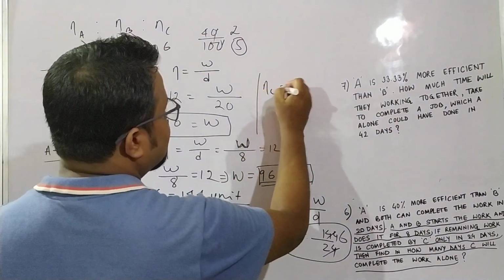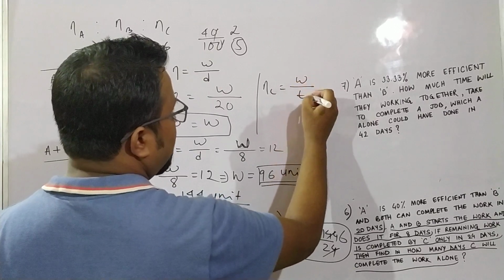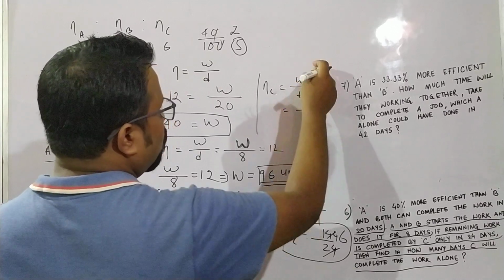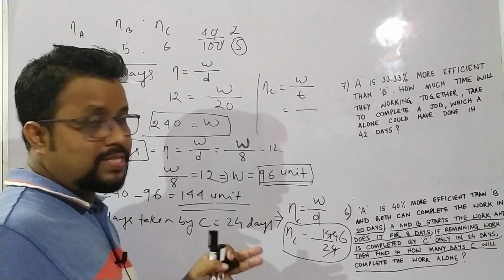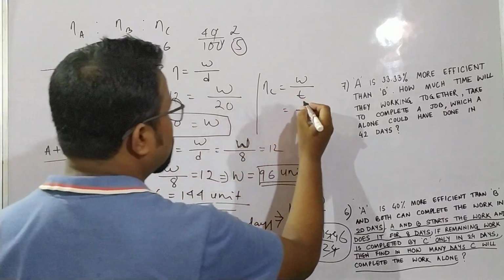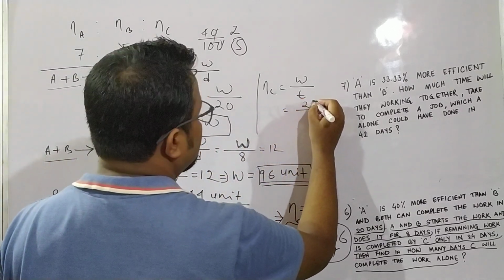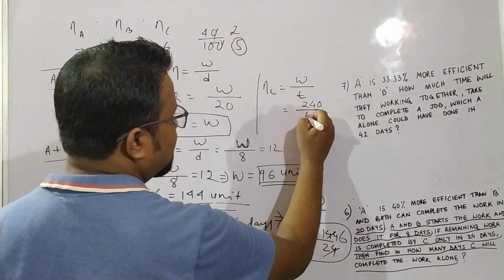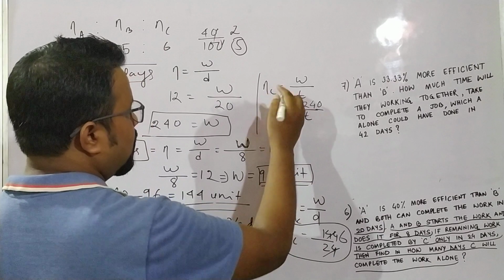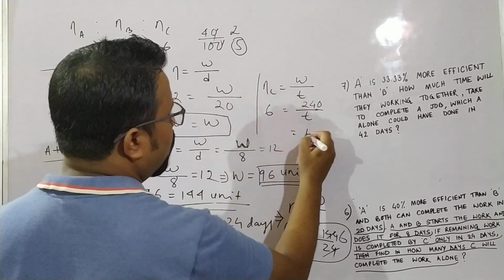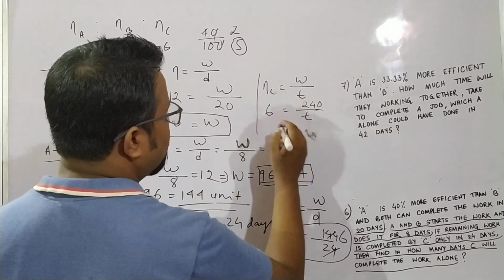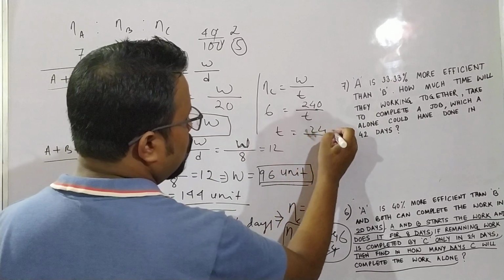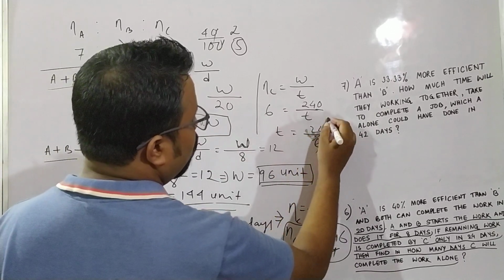Efficiency of C is equal to work by time. Here I am considering the total work of C. Total work of C is 240. Time taken by C is what they are asking us to calculate. Efficiency of C will be 6. So time will be 240 by 6, so it will be 40 days.